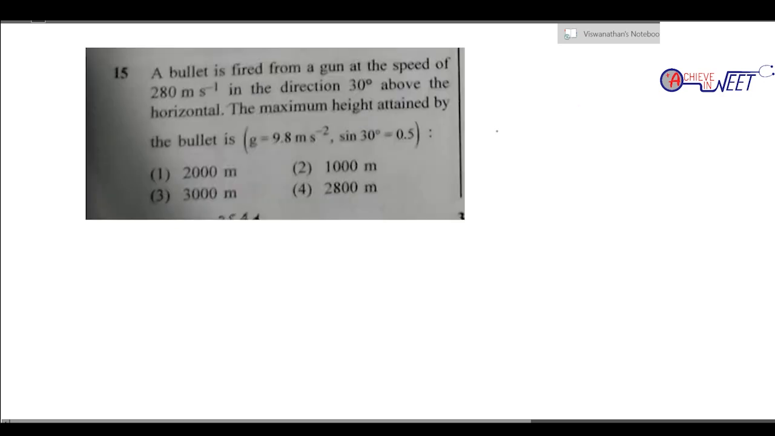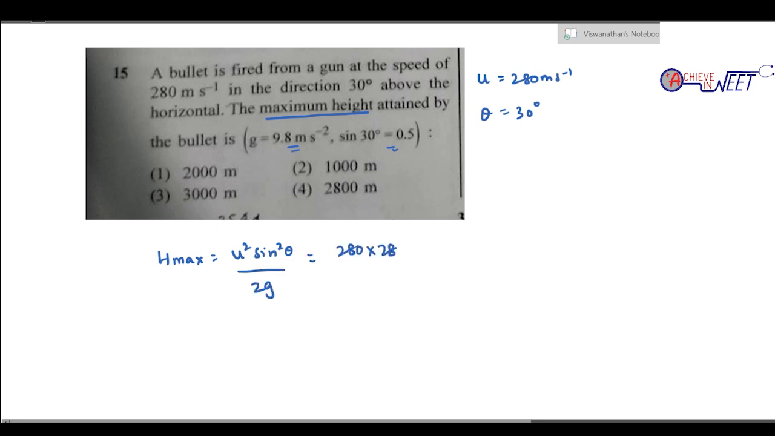Okay. Question 15. A bullet is fired from a gun with a speed of 280 meter per second at an angle of 30 degrees. They are asking the maximum height, and we can solve using the given data. The formula for maximum height, we all know, is u square sin square theta by 2g. So what is the value of u? 280 into 280 into sine square 30 divided by 2 into 9.8.